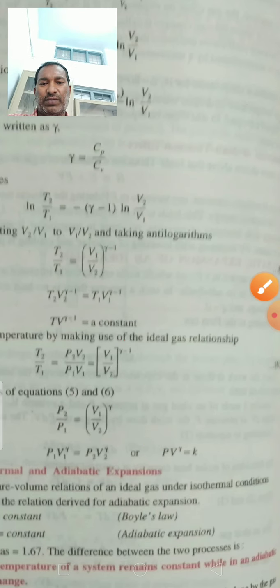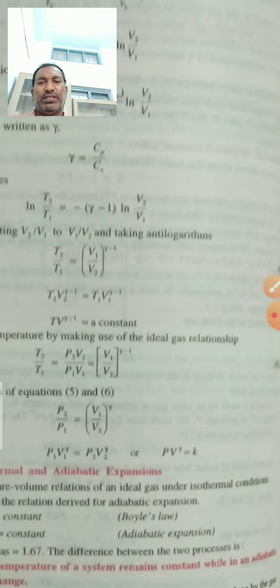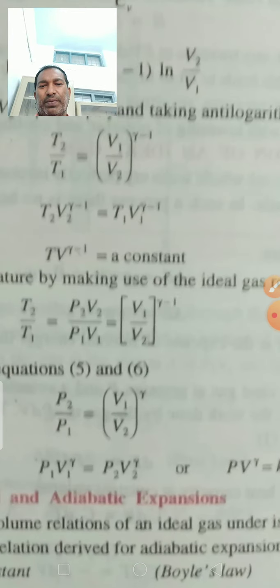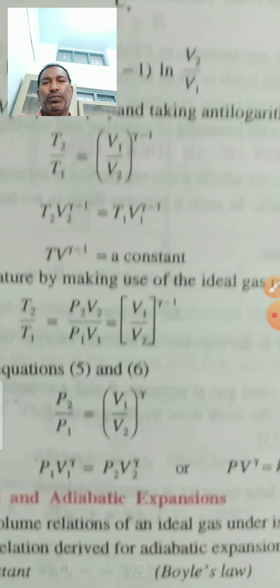We can substitute this in the earlier equation. Here P2 V2 by P1 V1 is equal to V1 by V2 to the power of gamma minus 1.